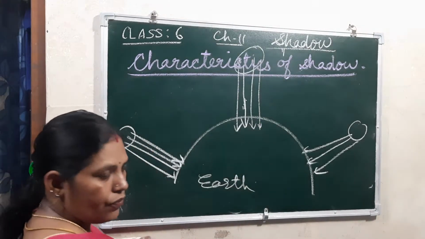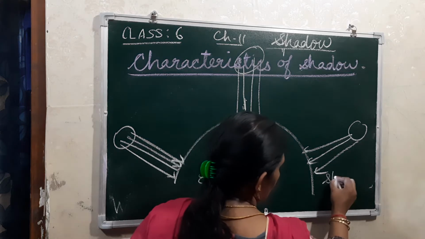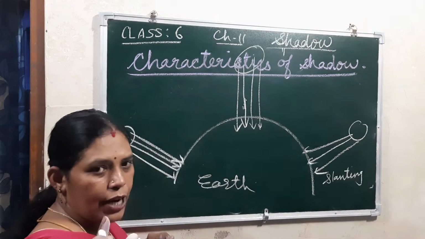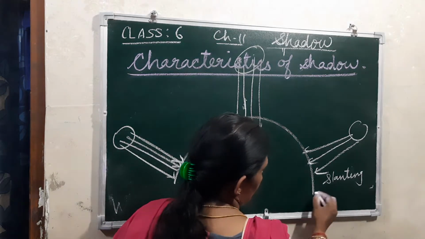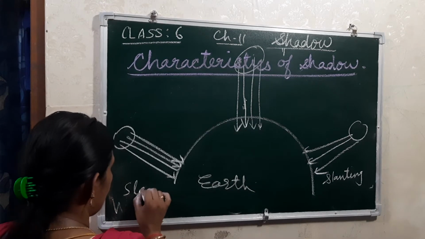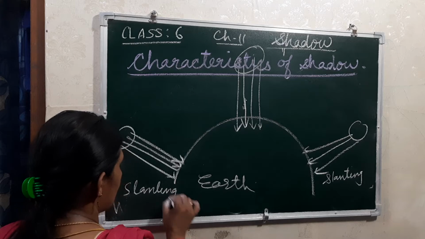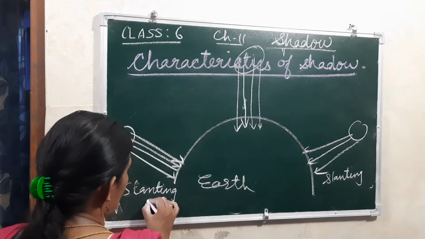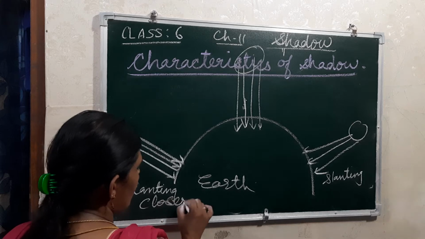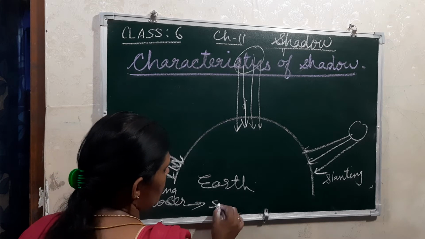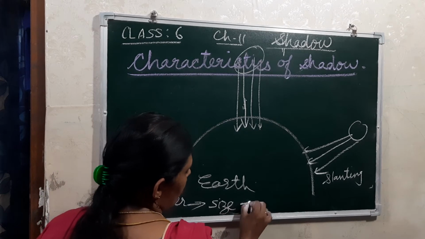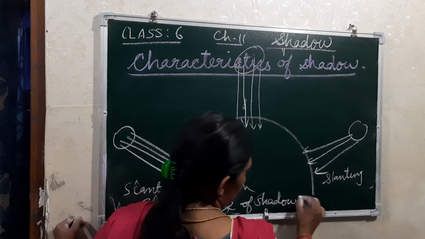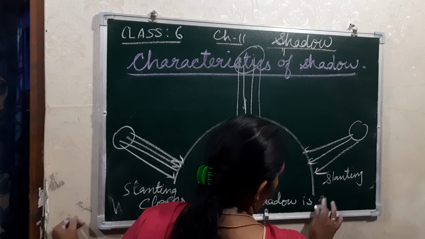So if it is slanting, what happens? The size of the shadow will be longer, as it is closer. Closer means the size of the shadow is long.